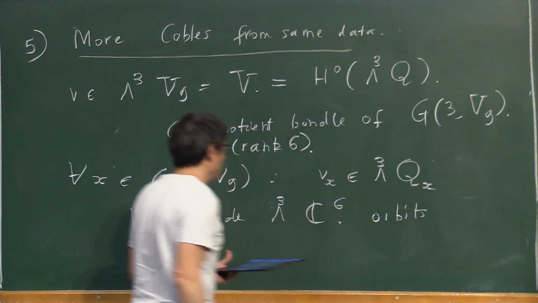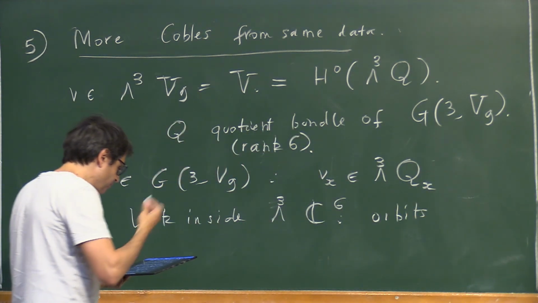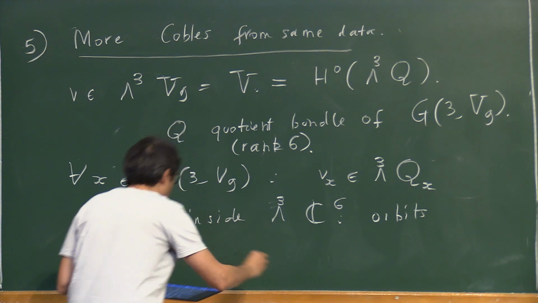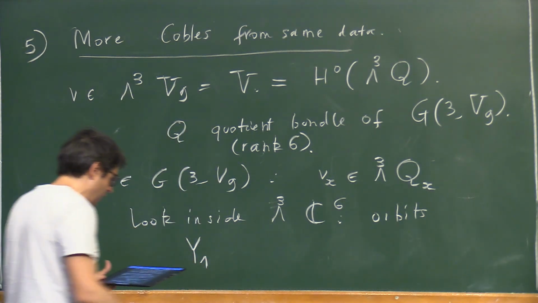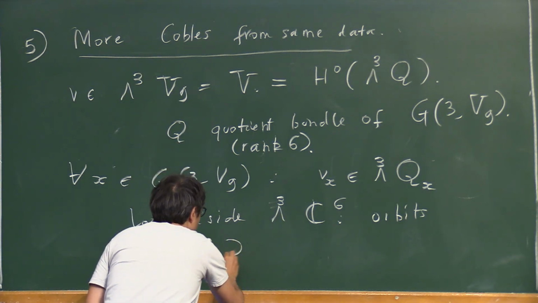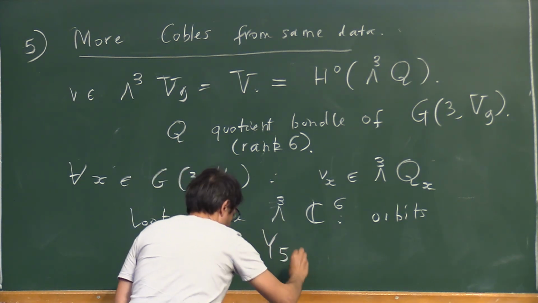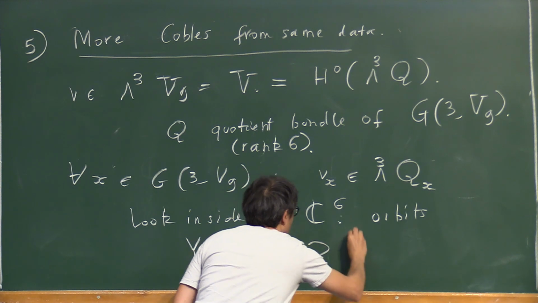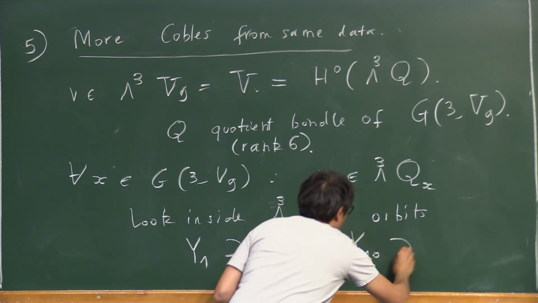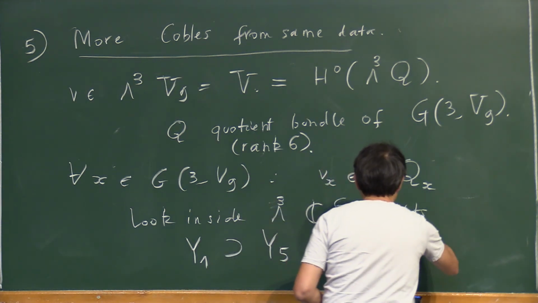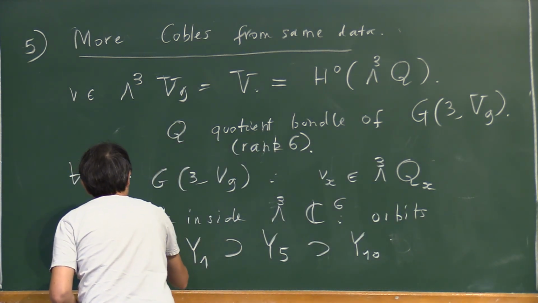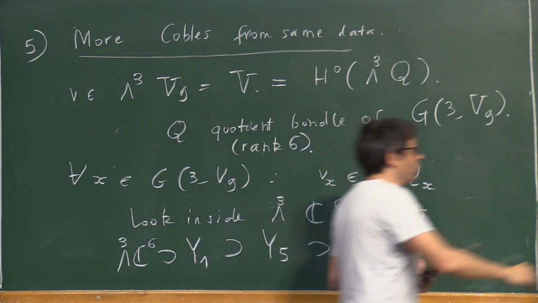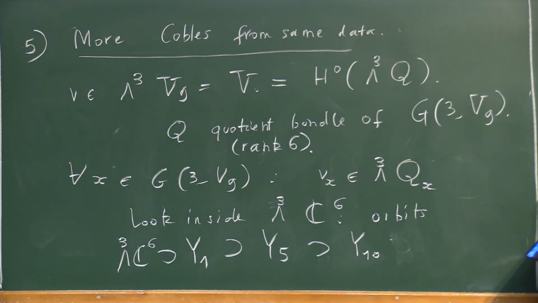Orbits for GL6. And I have Y1. Here the index indicates the codimension of these orbits. So this is the principle of orbital degeneracy locus.